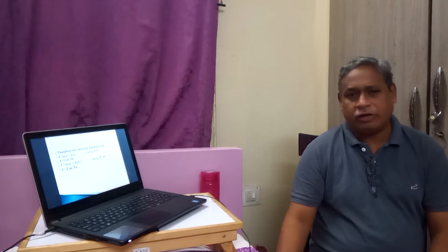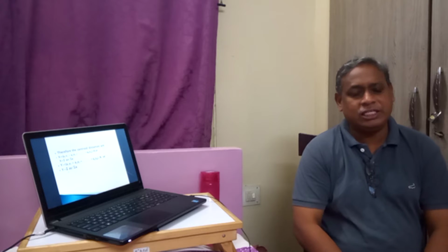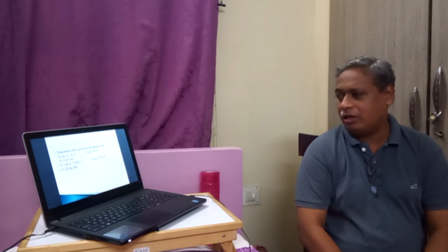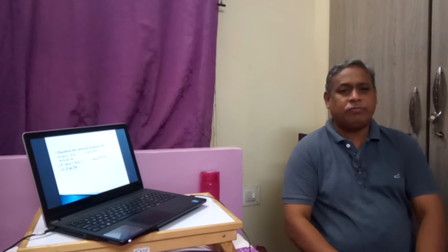Similarly, if we want to find y bar, we say sigma Ay by sigma A, that is the total moment of areas of individual parts by total area.